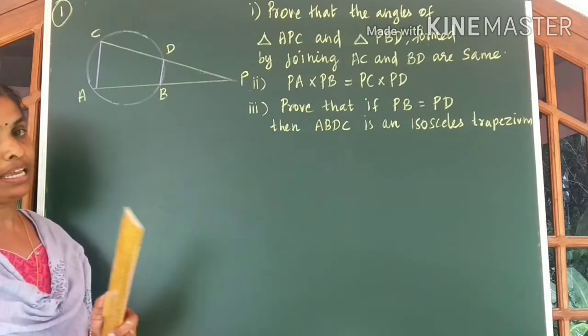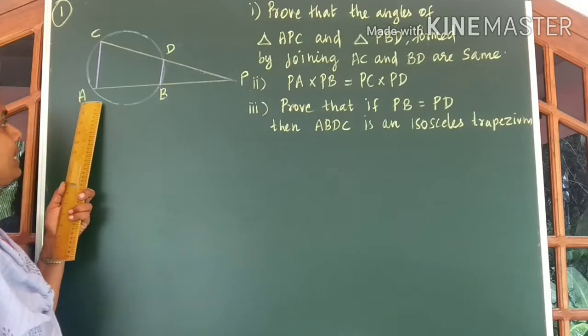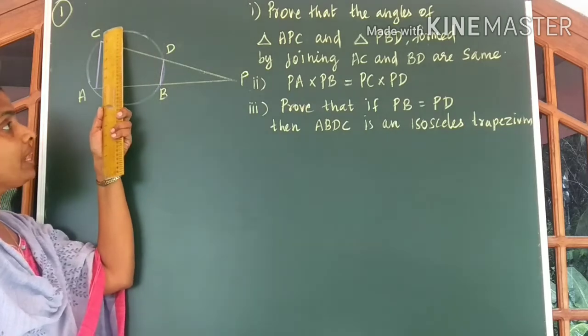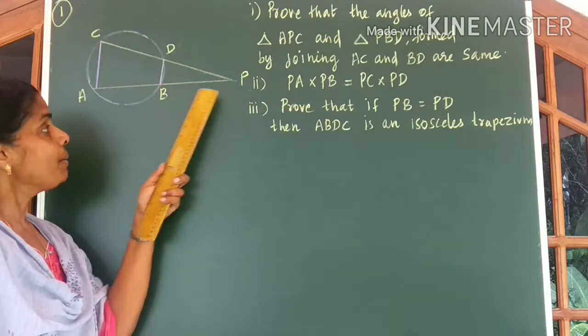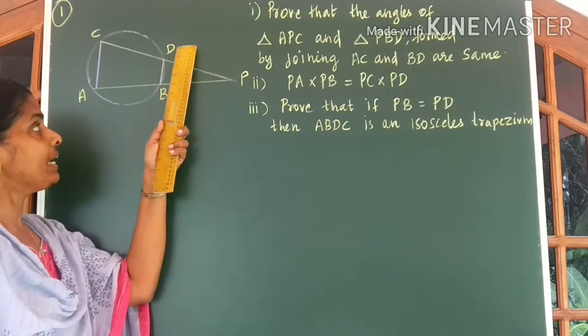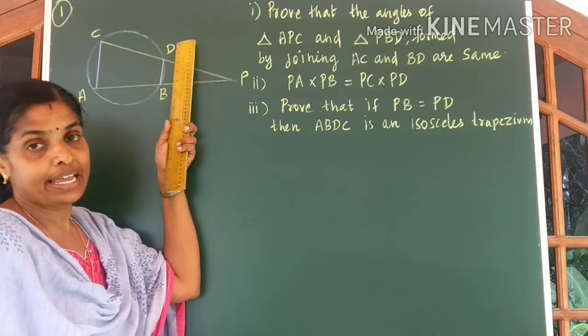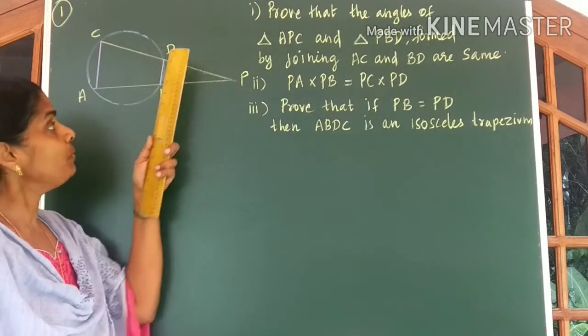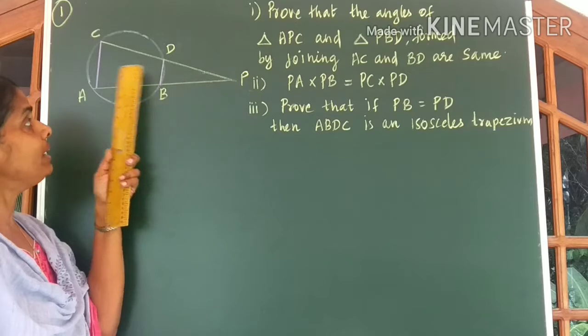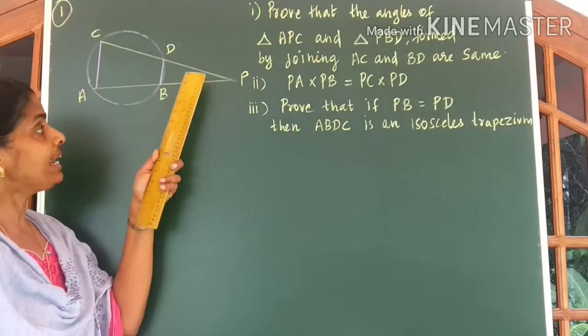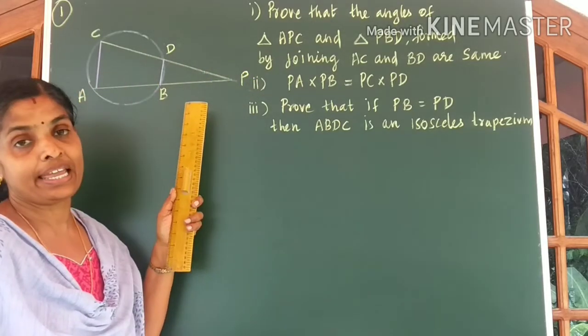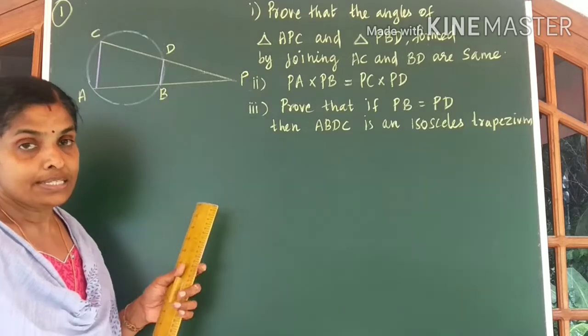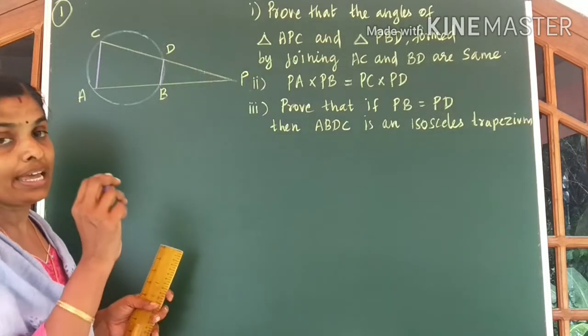Now you can see two triangles. APC is a triangle. PBD is a small triangle. Now we can prove the angles of the bigger triangle and the angles of the smaller triangle are the same. See how I am going to prove it.